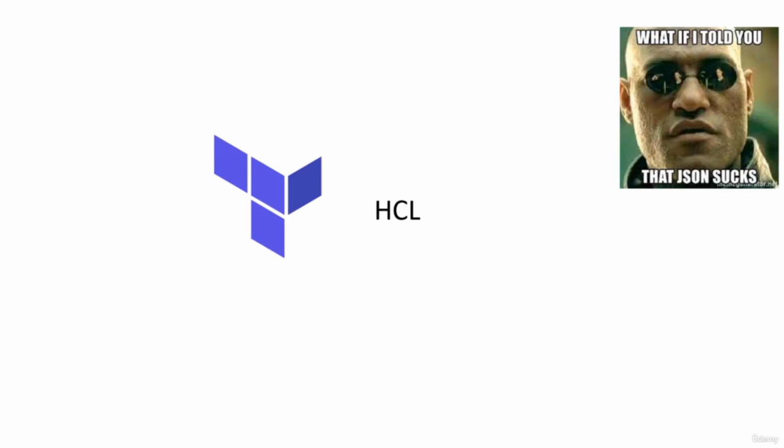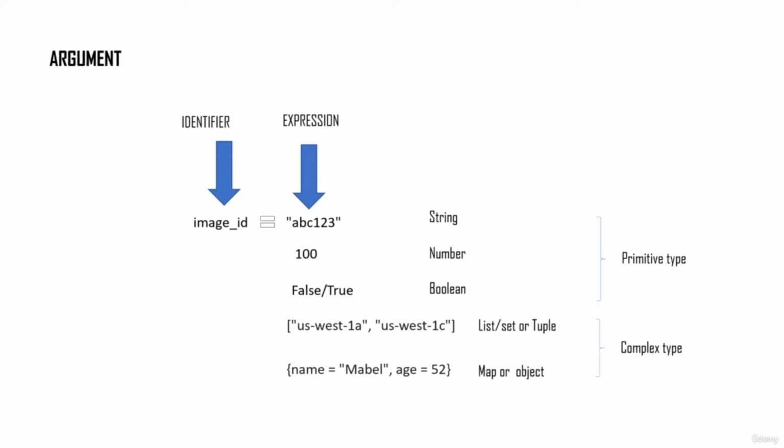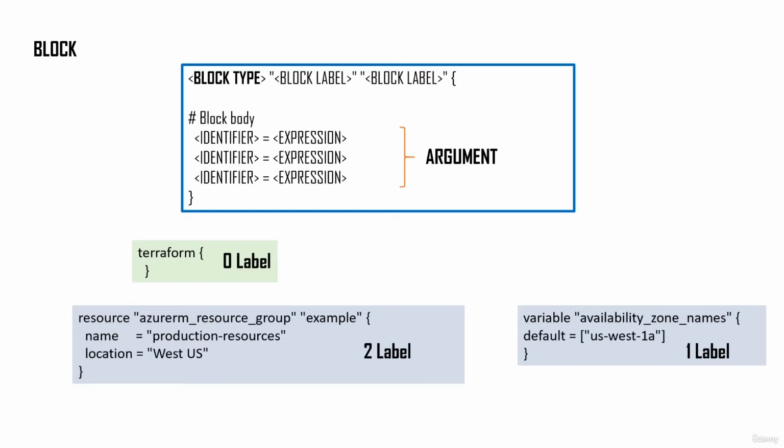So let me reiterate what I have said. HCL consists of arguments and blocks. Your argument consists of an identifier and an expression, and together both of them form the argument. And then comes the most important thing, the block.